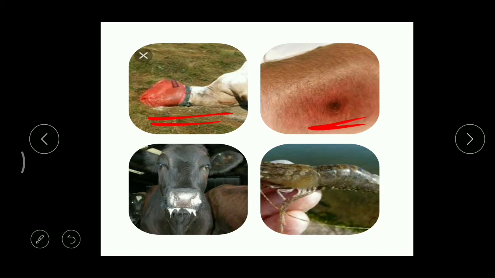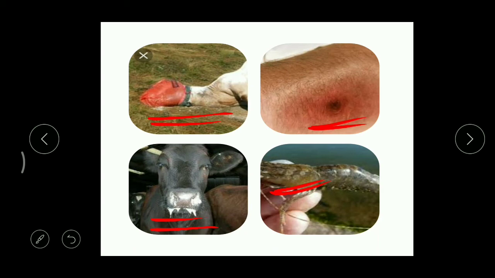And what is this? This is foot and mouth disease. That means if the cattle is affected, from the mouth the saliva comes outside in the form of foam, just like a nurugu, right? Like this, continuously it comes out. And the next one, viral disease in prawns. If you carefully observe this area, here we can find some white colored dots. Have you seen? So these dots are because of this viral infection.